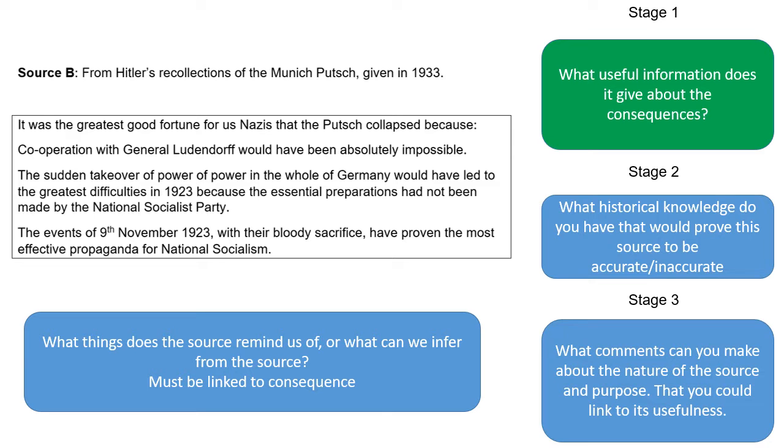So I can find two consequences here. First consequence I can find is that the events of the 9th of November were effective propaganda for National Socialism. So that's a consequence I can explore. Another consequence I could explore is that it revealed that essential preparations have not been made by the National Socialist Party. So I can focus on two consequences that it gives me.